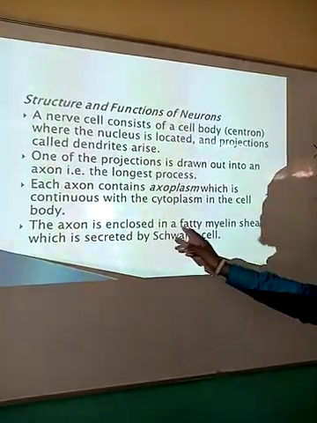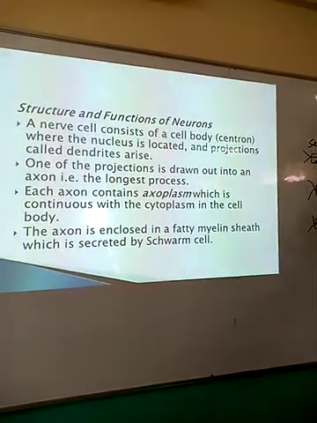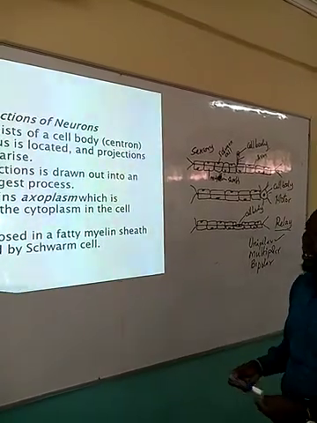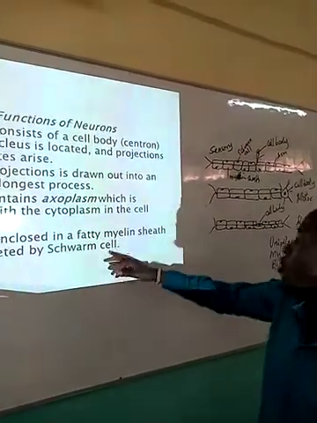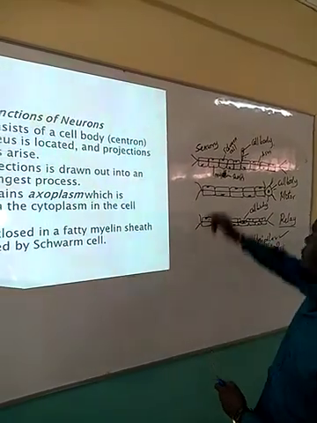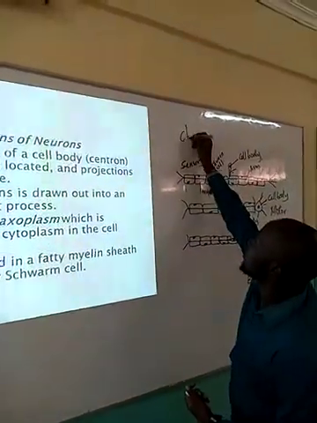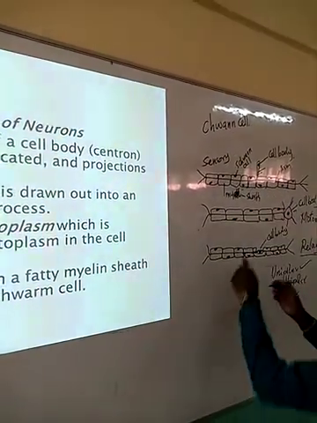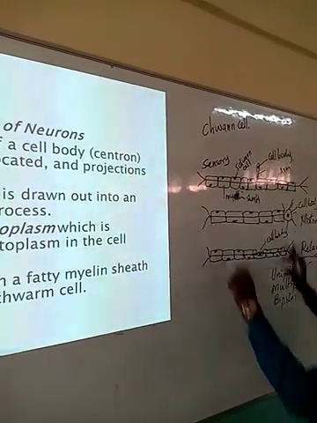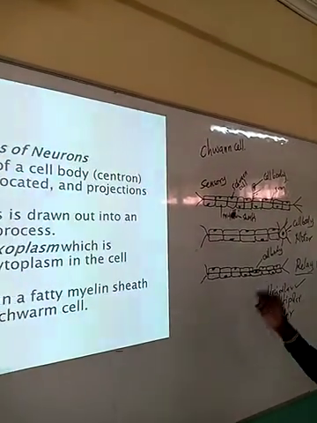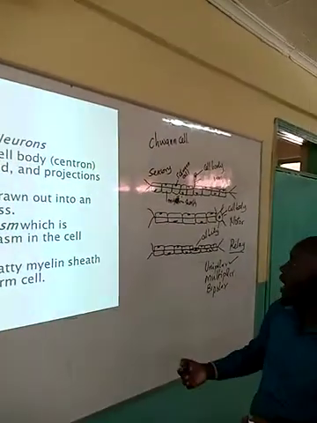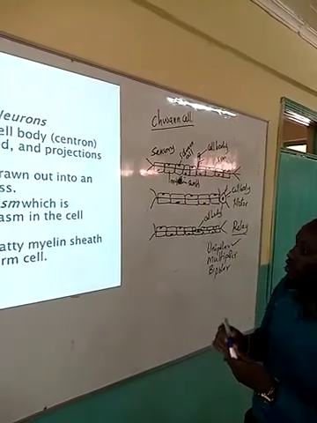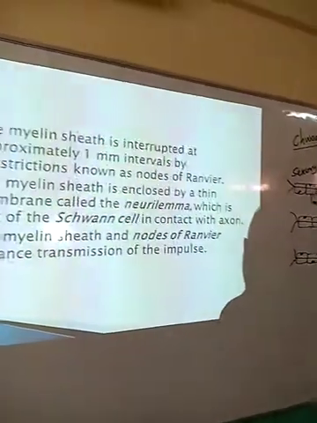The axon is enclosed in a fatty myelin sheath. The sheath here is what we are calling the myelin sheath. It insulates the axon, and it is secreted by what we call the Schwann cell. Schwann is written this way: Schwann cell. The myelin sheath can undergo continuous friction and it wears out. So when it wears out, it is the responsibility of the Schwann cell to give rise to a new myelin sheath.